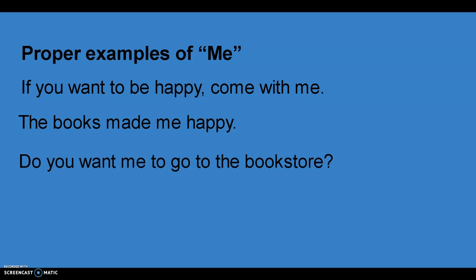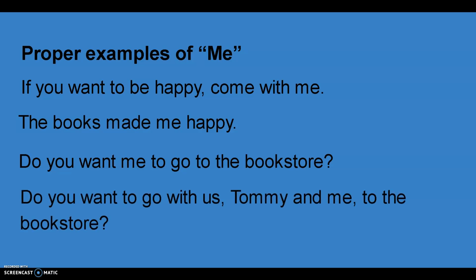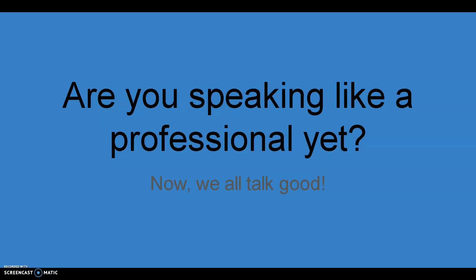Do you want me to go to the bookstore? In this sentence, me is a direct object. Do you want to go with us, Tommy and me, to the bookstore? In this sentence, me is an appositive modifying the prep phrase with us. Are you speaking like a professional yet?